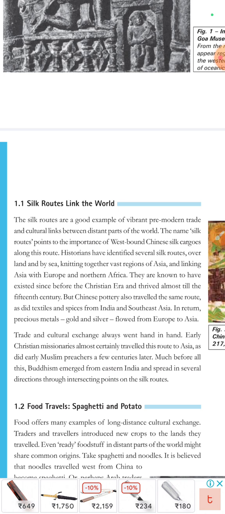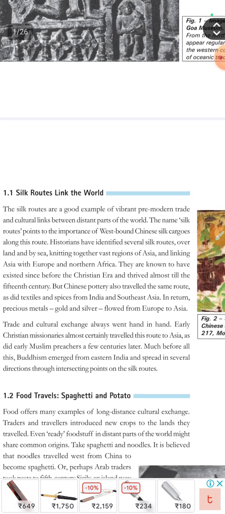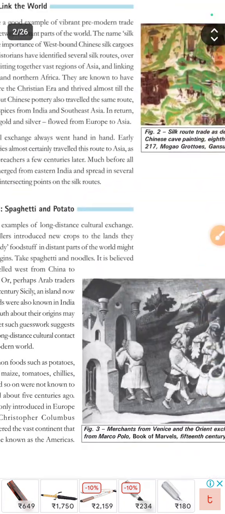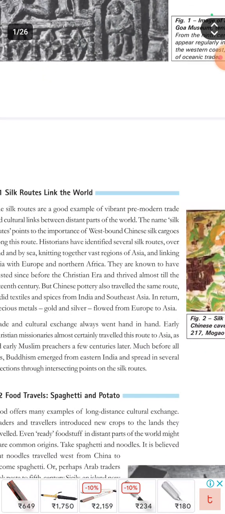The name Silk Route points out the importance of westbound Chinese silk cargoes along this route. Historians have identified several silk routes over land and by sea, knitting together vast regions of Asia and linking Asia, Europe and Northern Africa.